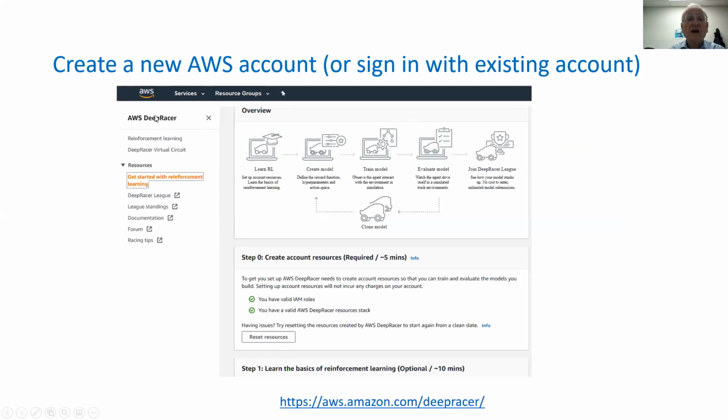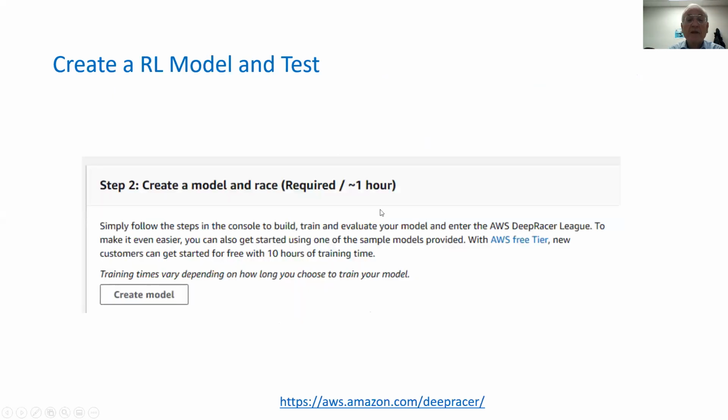You could have over here the documentation, getting started with reinforcement learning, and setting up the additional resource accounts, and pretty much getting to the final objective, which is creating a model, a reinforcement model. It will take about an hour, and then run the model.